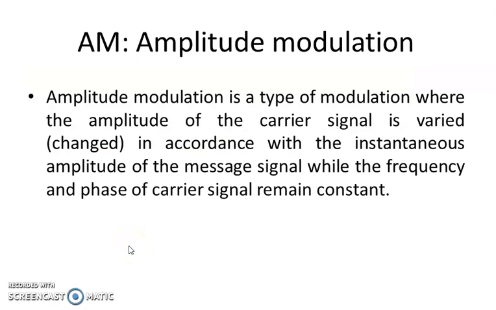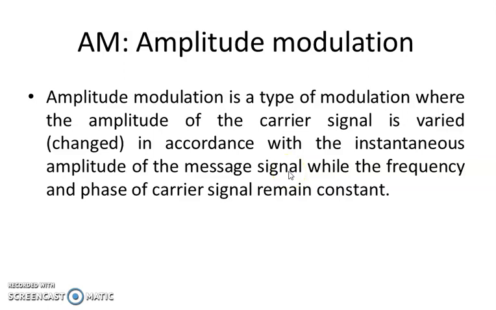Next is the different types of modulation techniques. The first one is AM, then the second one is FM, then PM. Here we are going to study amplitude modulation. From the definition of modulation itself, we can define amplitude modulation. Amplitude modulation is a type of modulation where the amplitude of the carrier is varied in accordance with the amplitude of the message signal. So here we are changing the amplitude of the carrier signal with respect to the amplitude of the message signal.